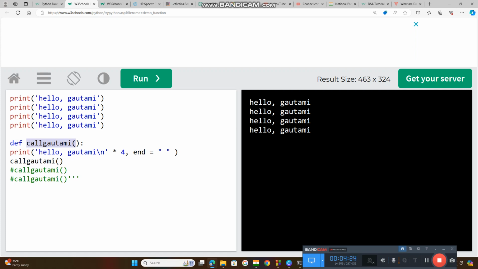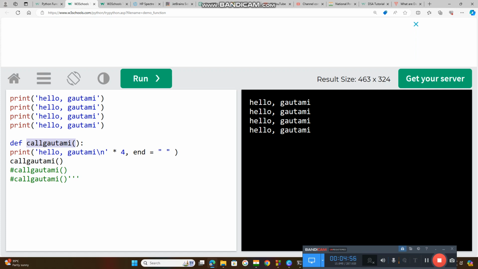Specific. We have studied print. What is the function of print? To get the output on the screen, to print the output on the screen. That's why print. Type function, to know which type of data. Length, to know the length of the given data, so len function. So as per my task, which is to call Gautami, I have kept my function name